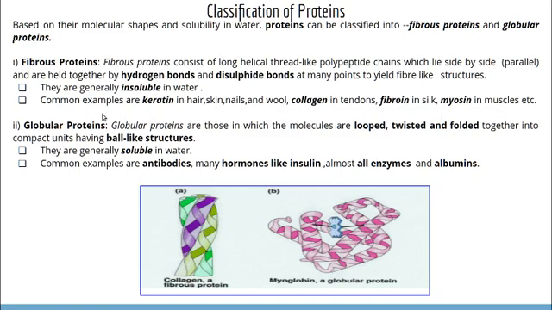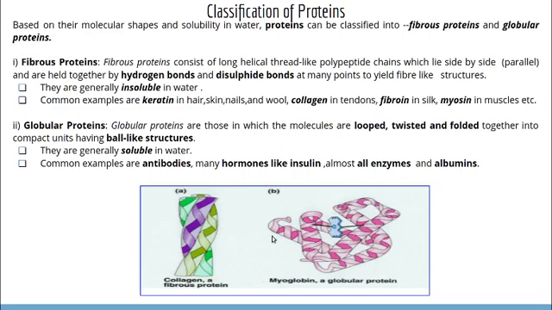The next classification is globular proteins. What are globular proteins? Globular proteins are those in which the molecules are looped, twisted and folded together into compact units having ball-like structures. Here you can see the structure of a globular protein, myoglobin. In this case, the polypeptide chains are looped, twisted and folded together, forming ball-like or spherical three-dimensional structures.